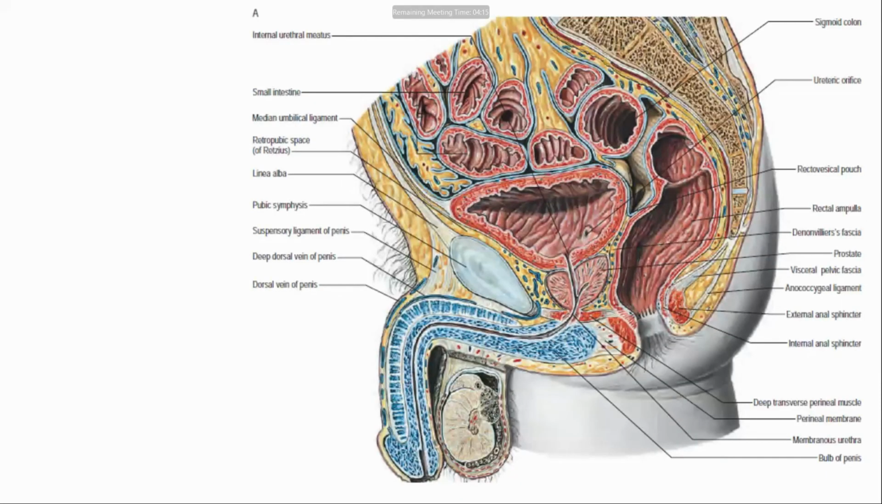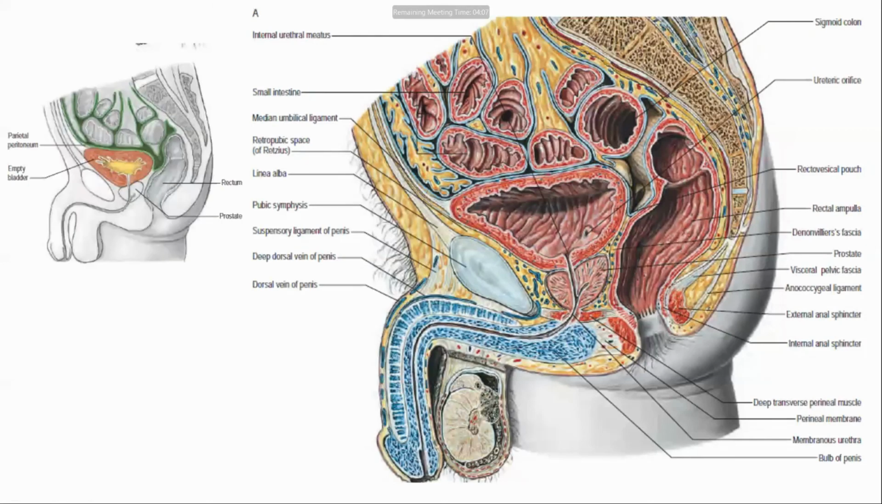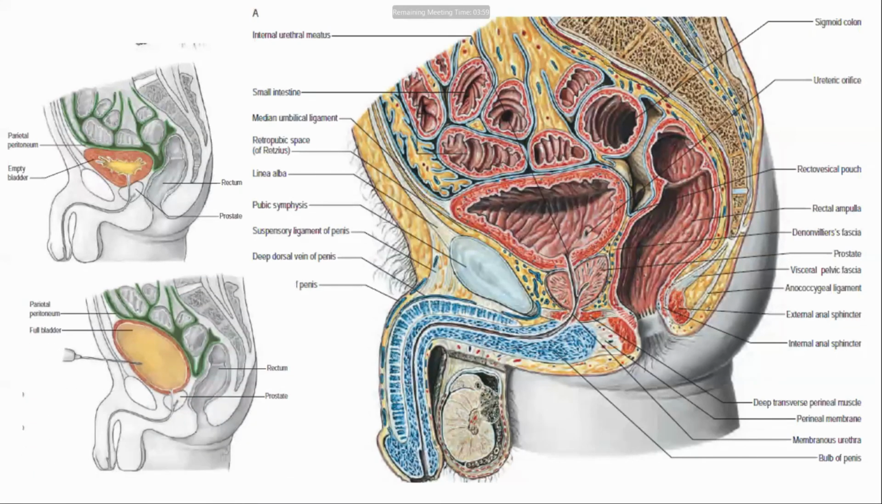This is the male urinary bladder. This is the prostate. In the male, the empty bladder lies inside the pelvic cavity, but when full or distended, it lies on the anterior abdominal wall. So this is the distended bladder.